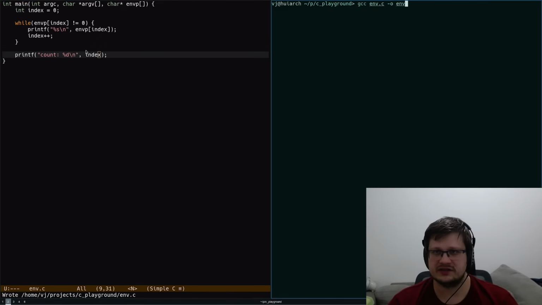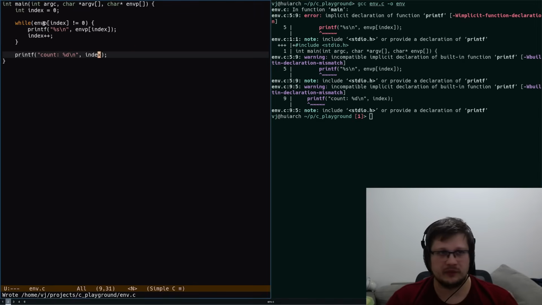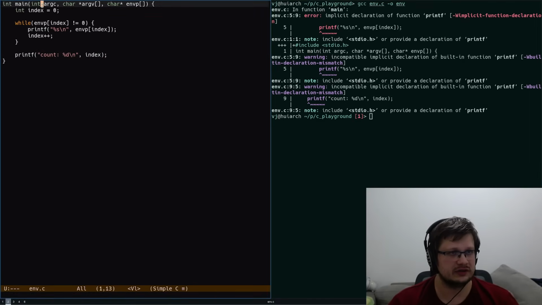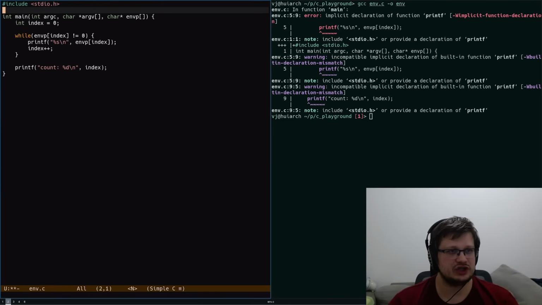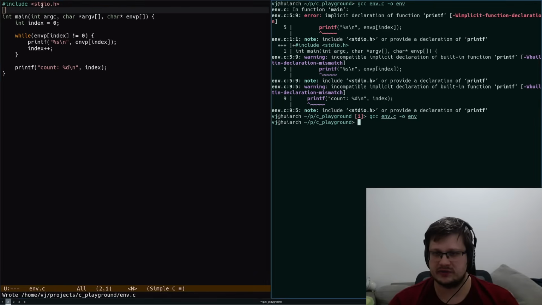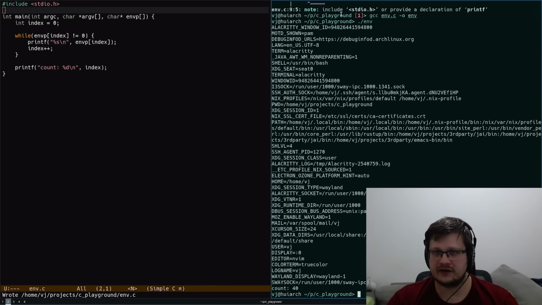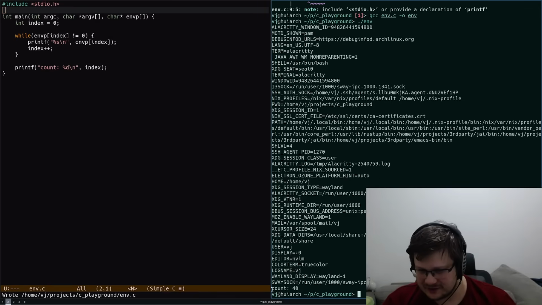And if we gcc env, I screwed it up. Oh yeah, because I forgot to include the header. Include stdio.h, and I think that should be it. Yeah. And if I run env, yes, I indeed get all of the environment variables. I surely hope there is nothing secret here. I'm gonna edit it out if there's something secret. And I have a count which is 40.